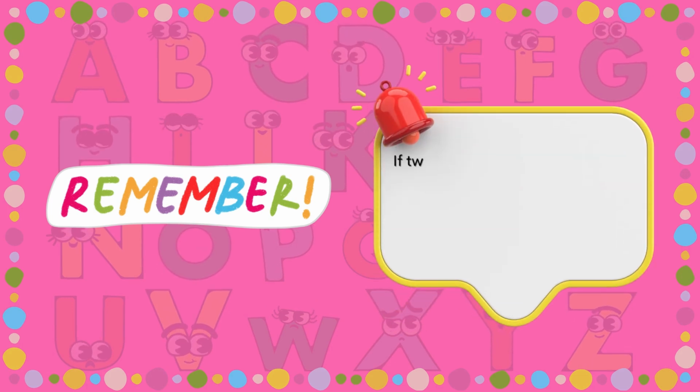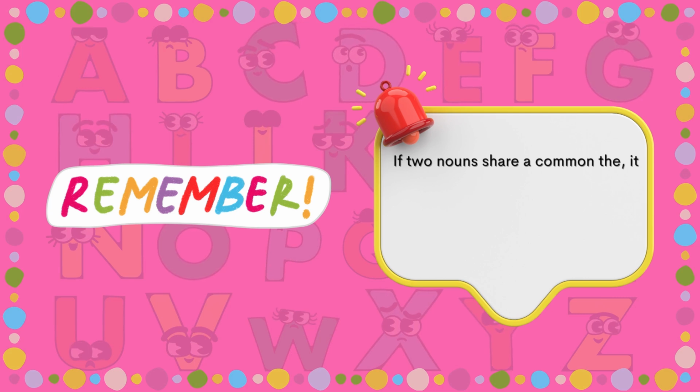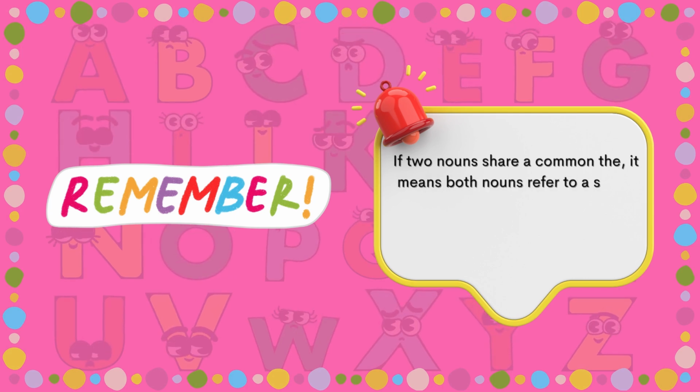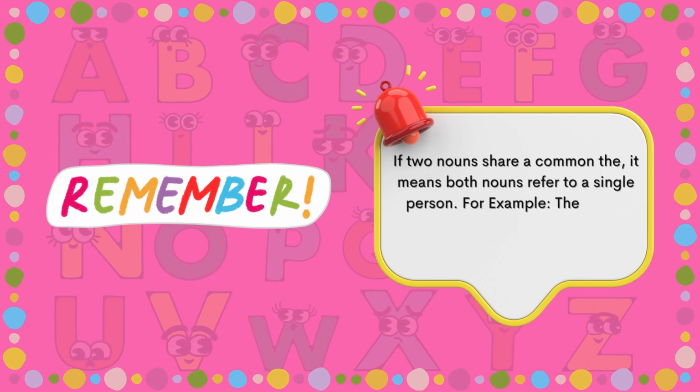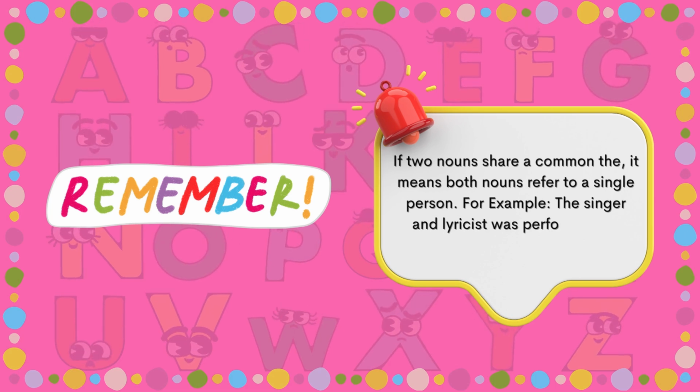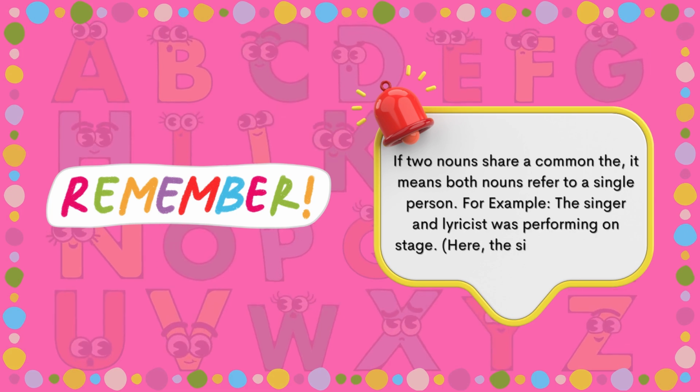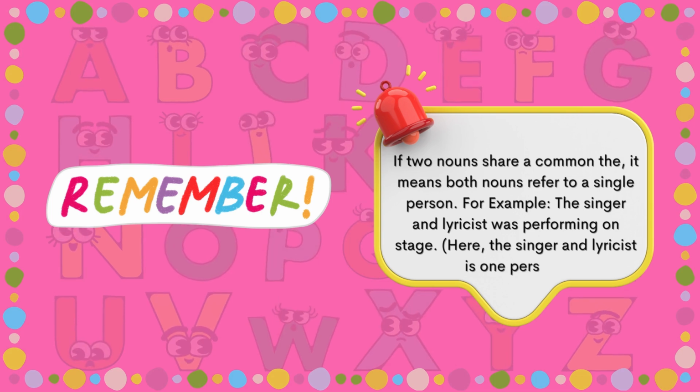Remember, if two nouns share a common the, it means both nouns refer to a single person. For example, the singer and lyricist was performing on stage. Here, the singer and lyricist is one person.